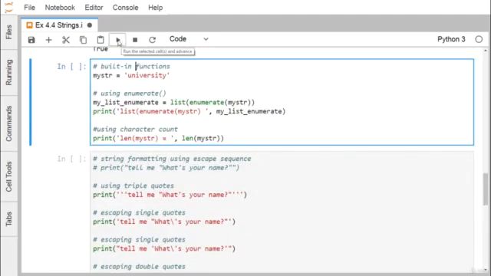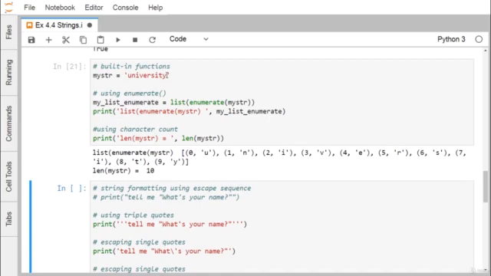Built-in functions. We have this string "university", and then we shall go for enumerate. So list(enumerate(mystr)). What will happen? It will go on forming this enumeration. At first it puts the respective index, and then the respective character. So we have index 0 u, index 1 n, and in this way index 9 y, because university has 10 characters, so the index ranges from 0 to 9.